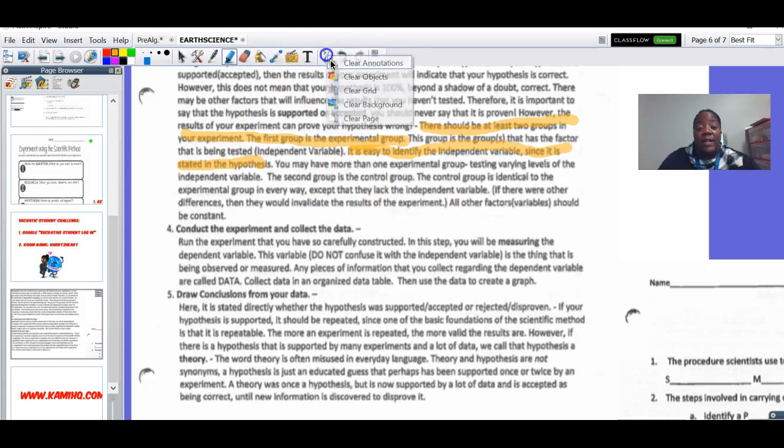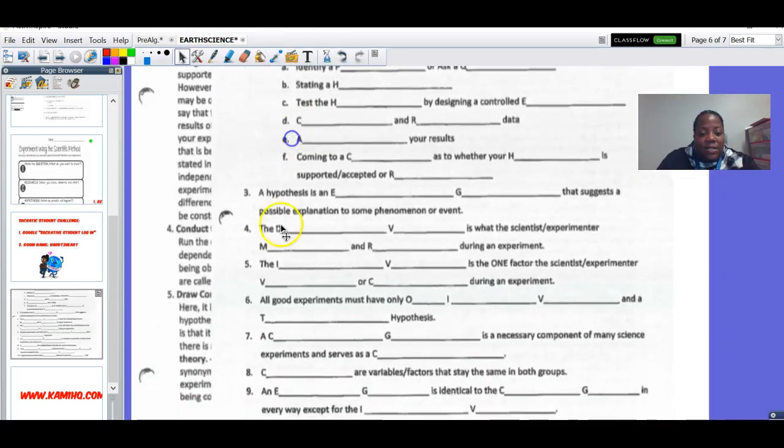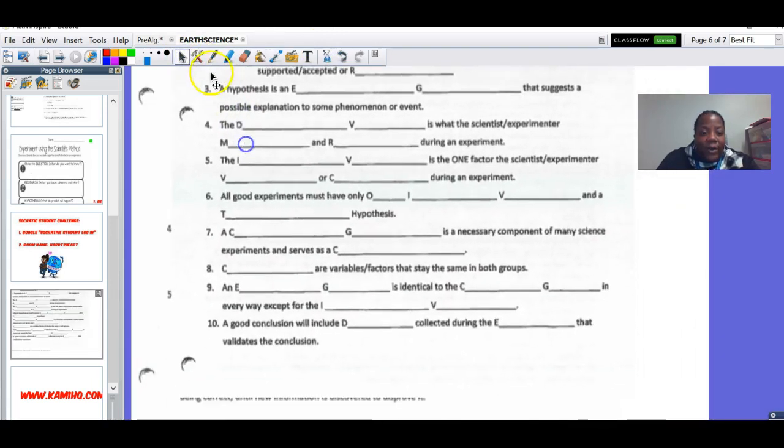Now, we'll get more into that information as we go through the rest of this week and next week, but the information that goes here should be this. So number 5, I'm looking for the IV, which stands for independent variable.